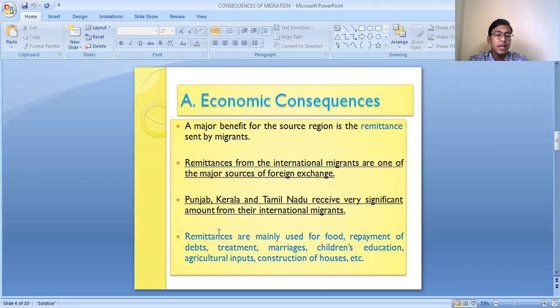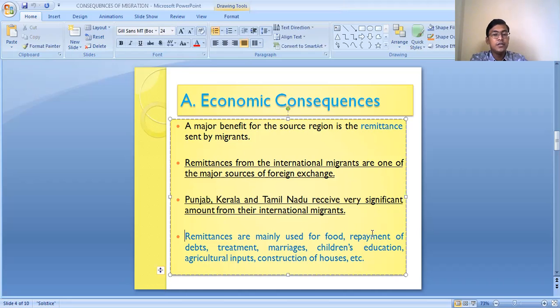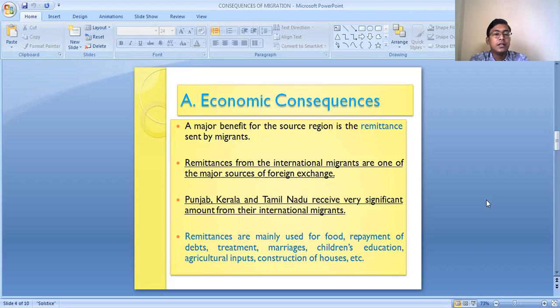And these remittances, which are being sent by the international migrants as well as by the internal migrants, are mainly used for food, for the repayment of debts, for treatment, for marriages, for children's education, for agricultural inputs, as well as for construction of houses, etc. So this is how migration causes some changes in the economy. It brings some positive changes in the economy.